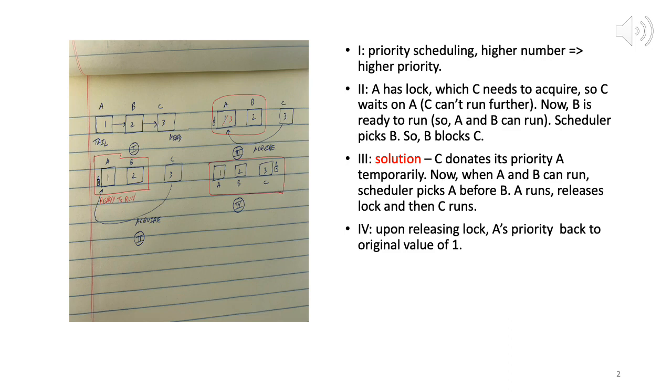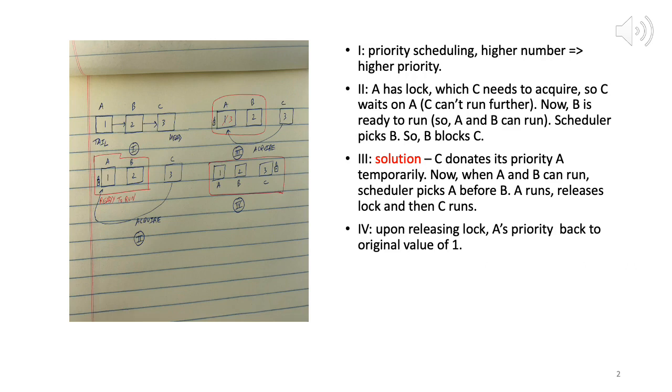So first picture shows the scenario of priority scheduling. So here what we have is we have 3 processes or threads, A, B, and C. Each of them has been assigned a priority, and we can have different cases depending on the policy.